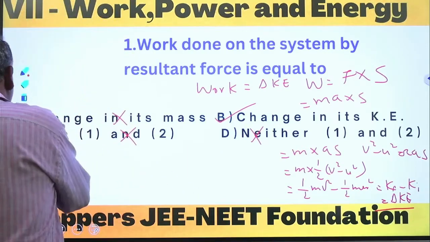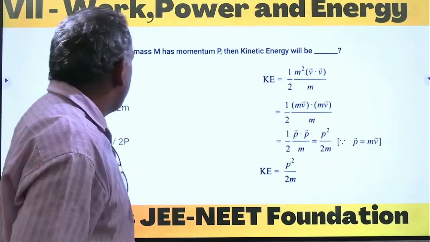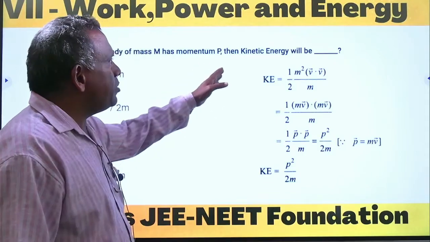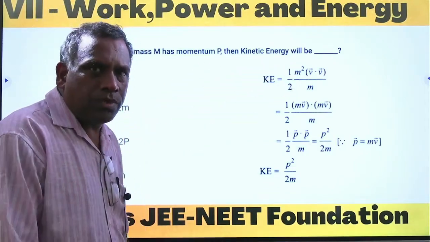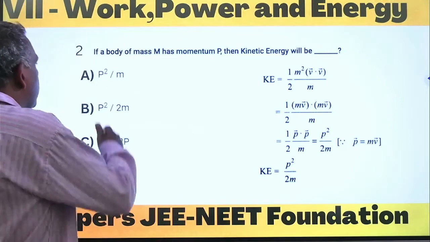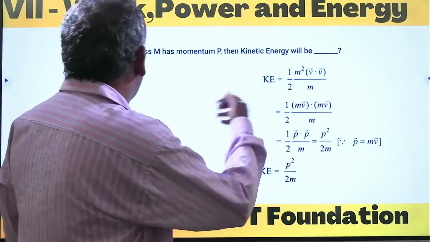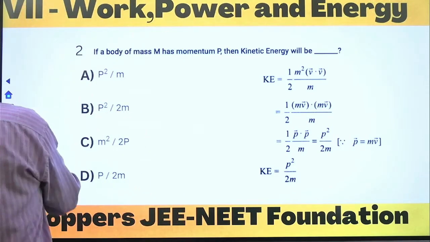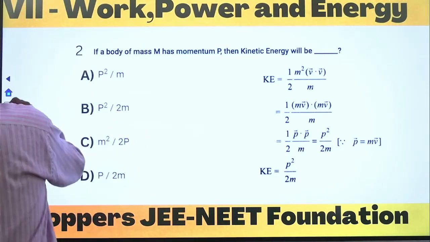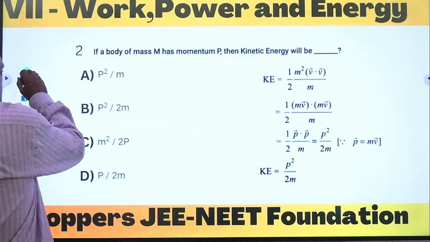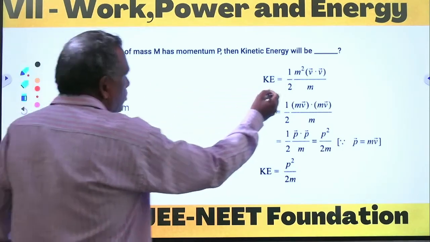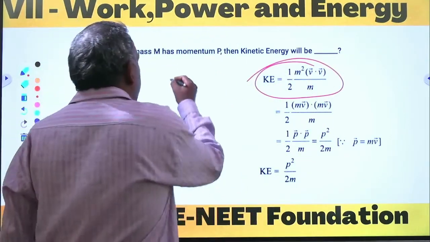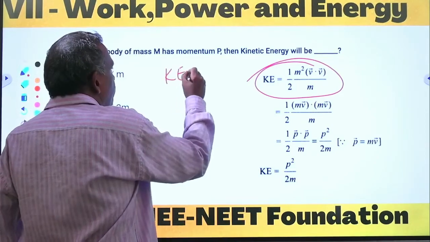So coming to the next question. See, the next question: if the body has mass m and momentum p, then what will the kinetic energy be? So here we have to express the kinetic energy in terms of momentum and mass. How to express that? To find that out, kinetic energy is equal to half m v square.